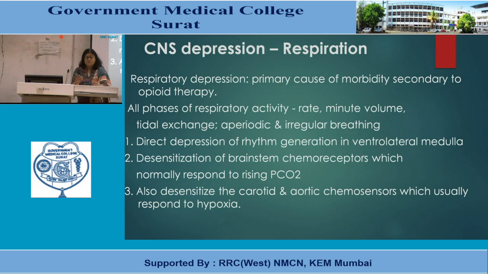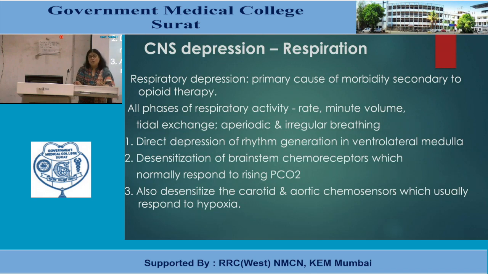That means if something happens to respiration, there will be an increase in carbon dioxide level in the blood. This is a protective mechanism: these chemoreceptors sense the increase in carbon dioxide and respond to correct whatever abnormality occurs in respiration.